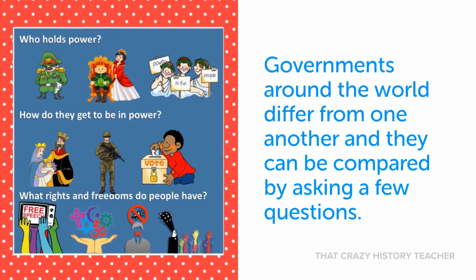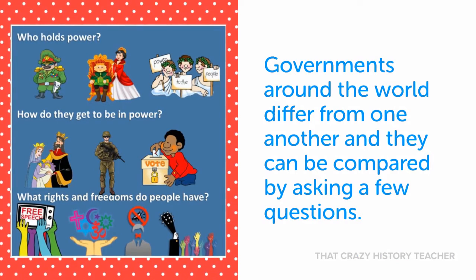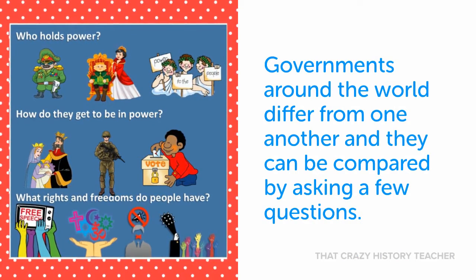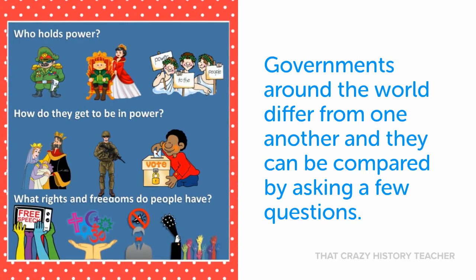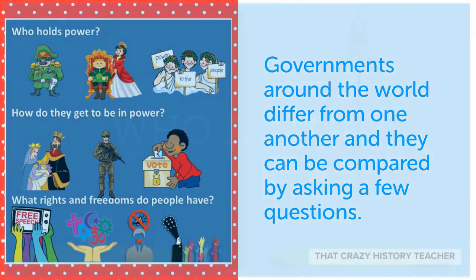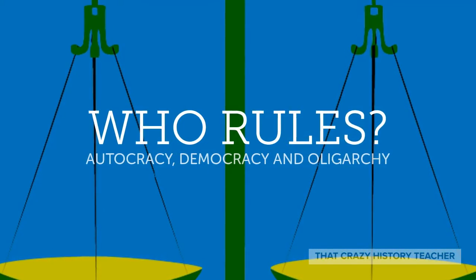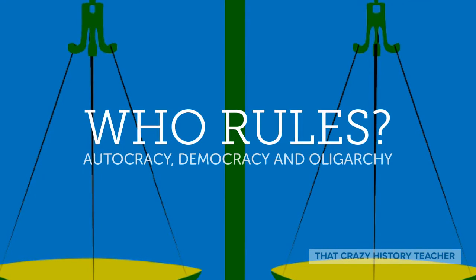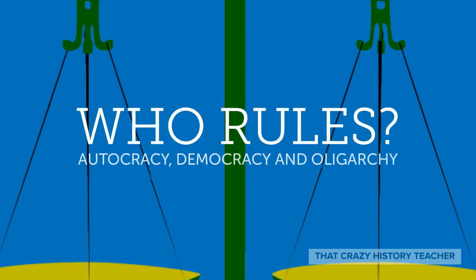There are many types of government in the world, but in order to put these into categories, we ask the questions: who holds the power? How did they get that power? And what rights do the citizens have? By answering the question of who rules, you get 3 categories: autocracy, democracy, and oligarchy.